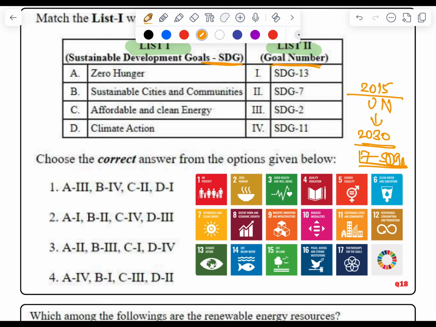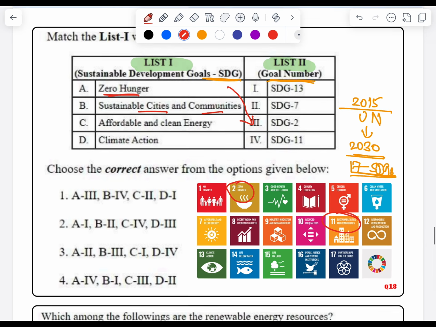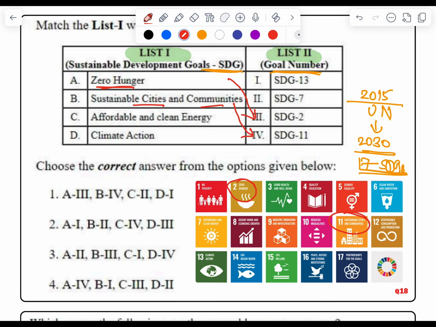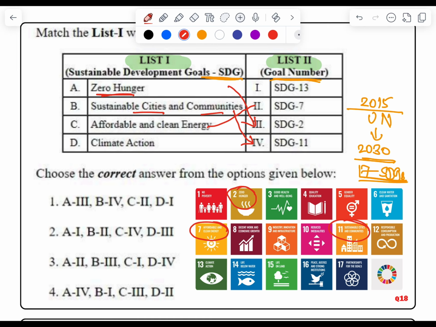Now option A says zero hunger. Zero hunger, as we can see, is SDG number 2. So option A matches with 3. Sustainable cities and communities you can see in SDG number 11, so it matches with option number 4. Option C says affordable and clean energy, which is goal number 7, so it matches with option number 2.